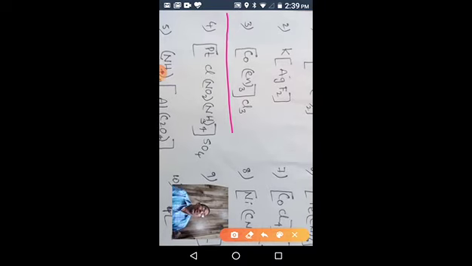Coming to the next example, you see this one, the third one. Here also we have two parts. One part is a complex ion, the second part is a counter ion. Since we are observing square brackets, it is a coordination compound. In every coordination compound, there should be a central metal atom. Co is cobalt. Cobalt is the central metal atom.